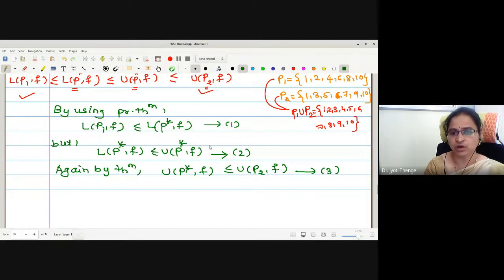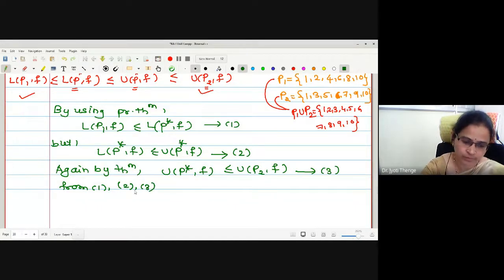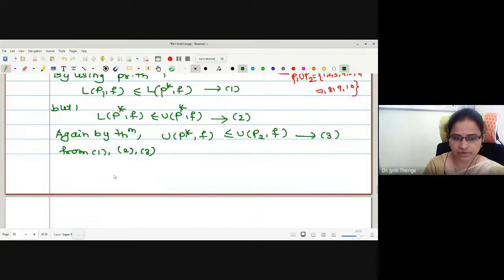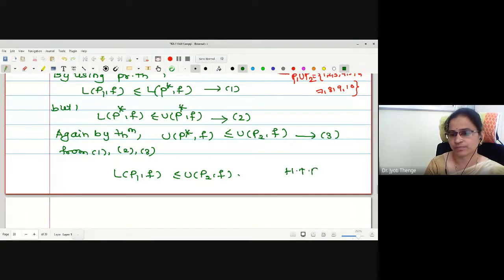Now combining 1, 2, 3, what can I write? L(P1, f) is less than or equal to U(P2, f). Hence the proof. Okay.